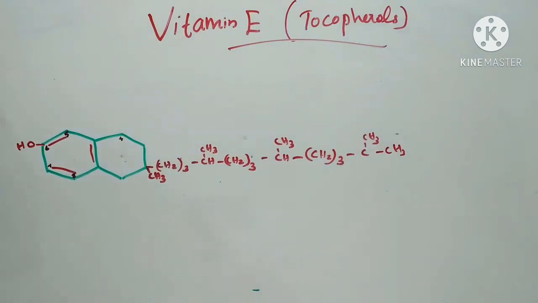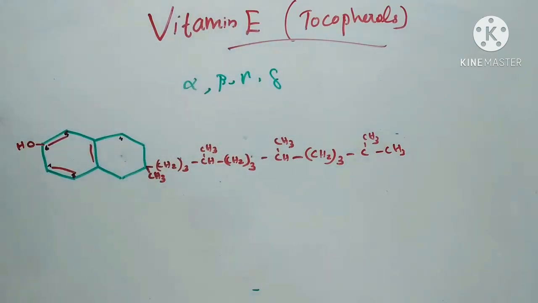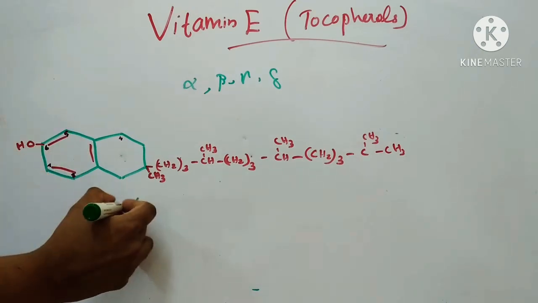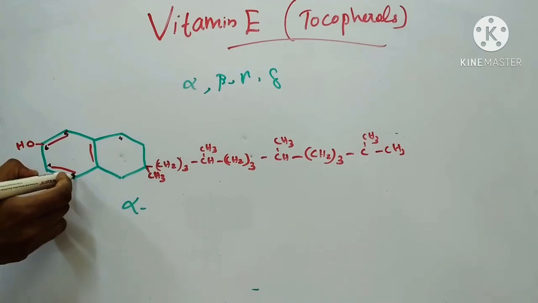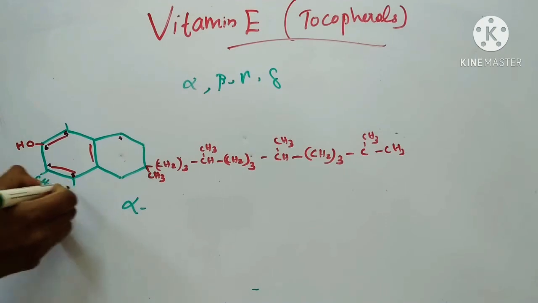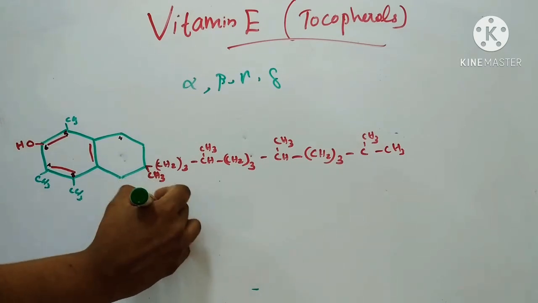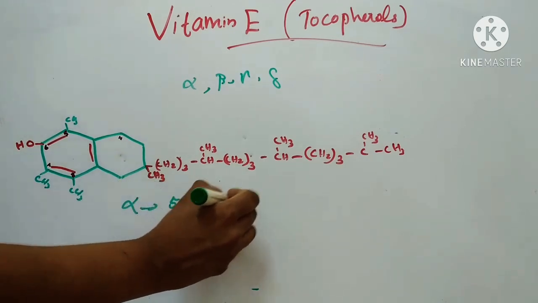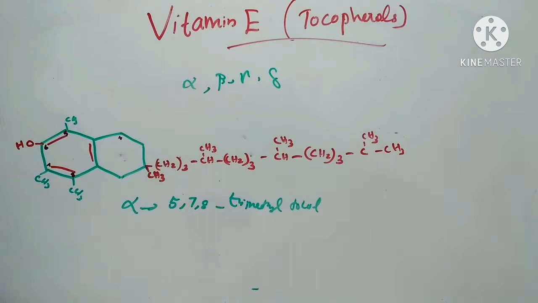There are mainly four types of tocopherols: alpha, beta, gamma and delta. These tocopherols differ from each other in the number and position of methyl groups. That means alpha tocopherol is 5, 7, 8 trimethyl tocol. In the 5th, 7th and 8th position there will be methyl groups.